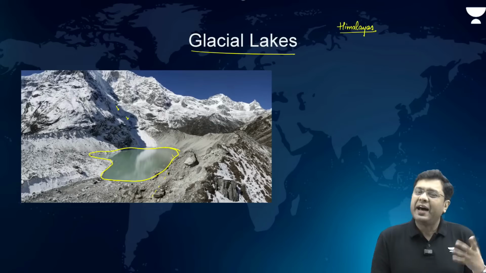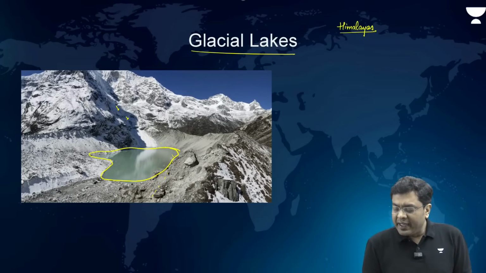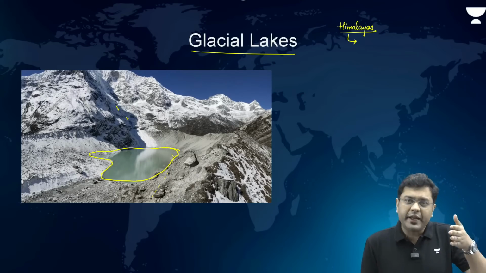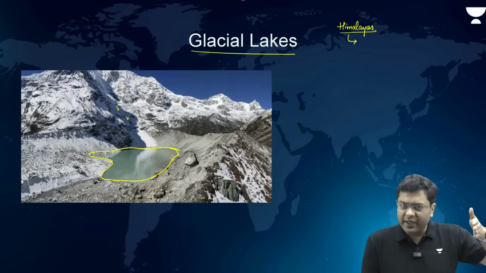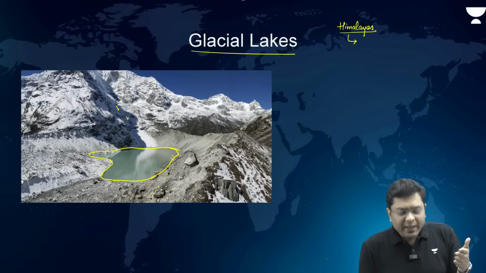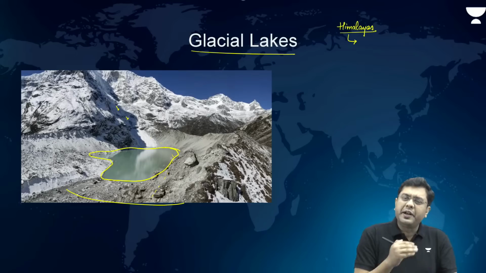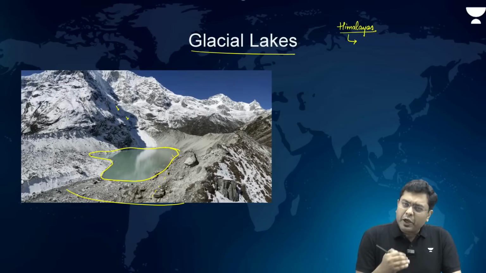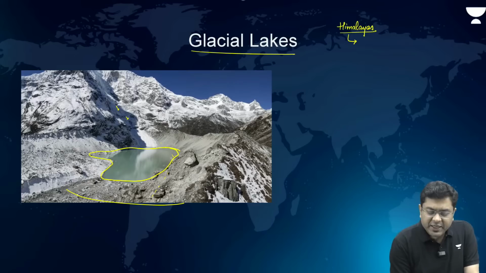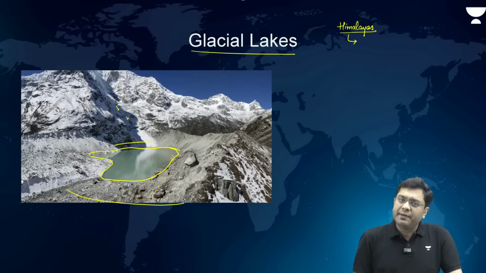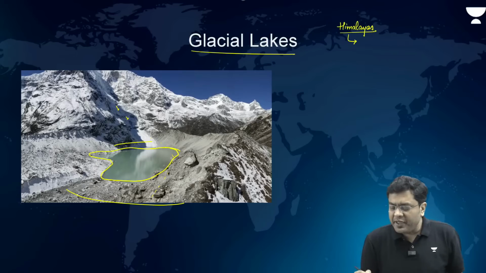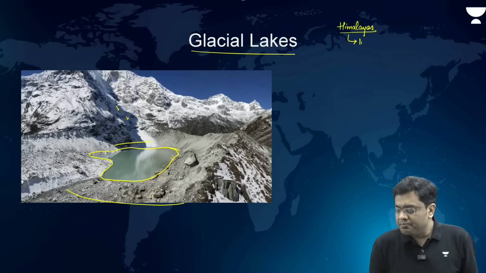Increased heating has led to not only the melting of the glaciers, but also the retreat of the glaciers. What do we mean by that? Let's suppose earlier the glaciers would melt after reaching this particular elevation. But because of the overall rise in temperature, now the glaciers are melting somewhere in this region itself, at a greater elevation. So that means you have increased melting.